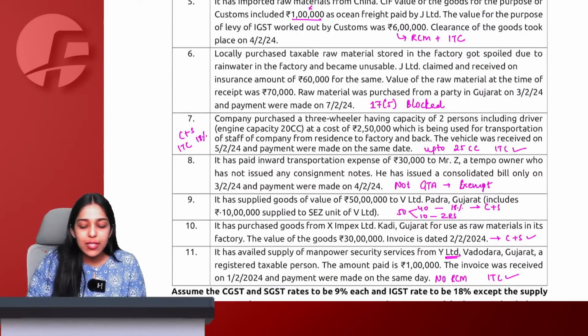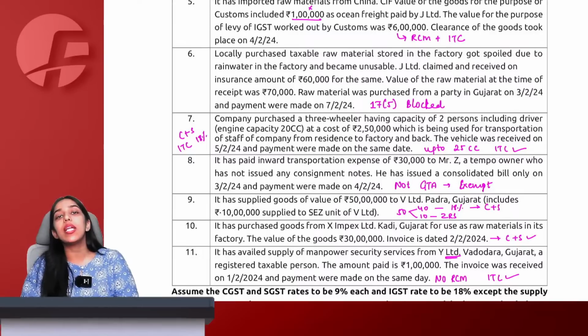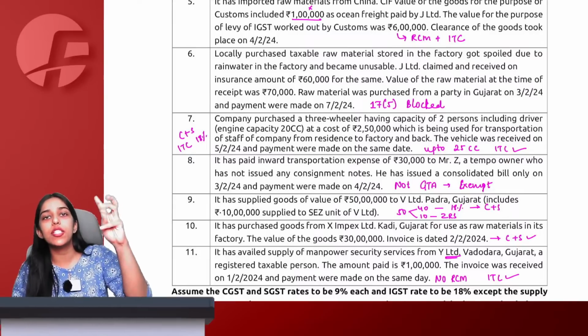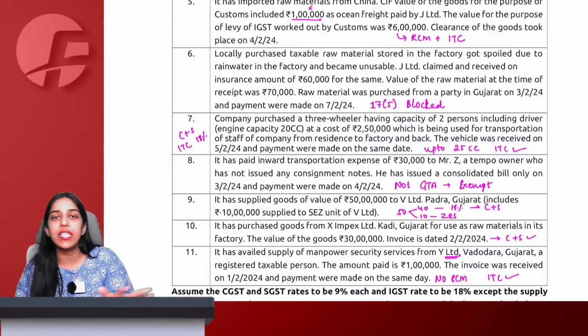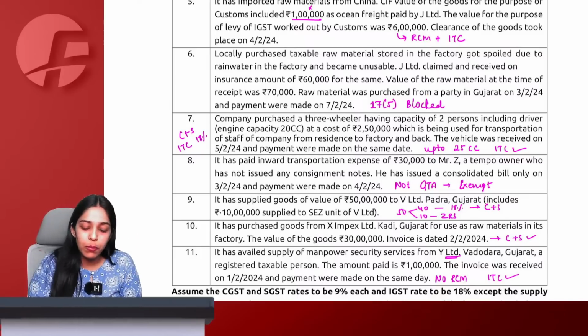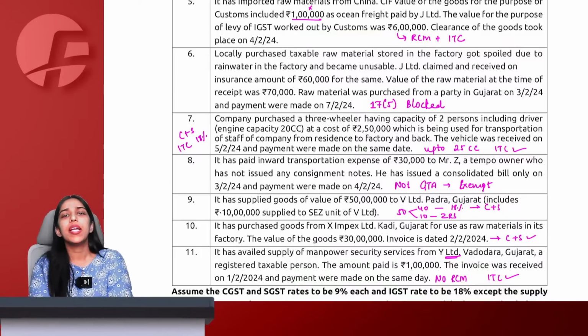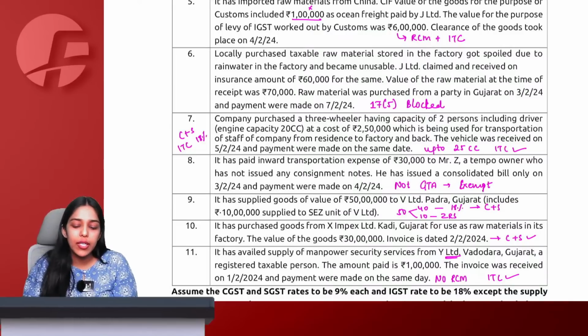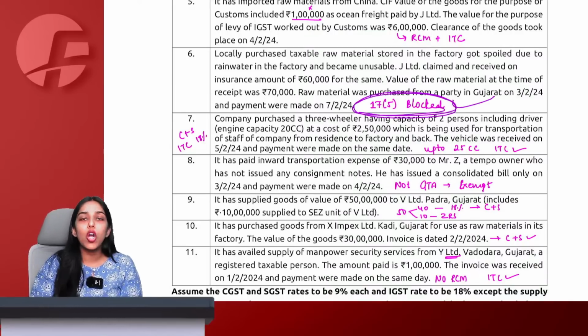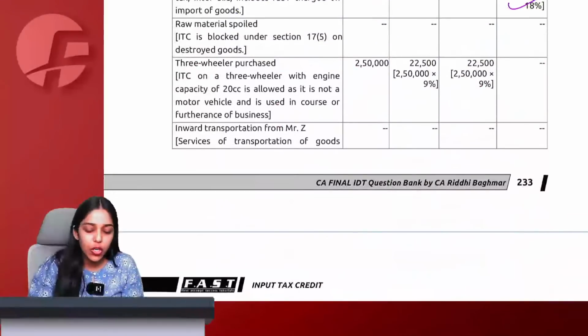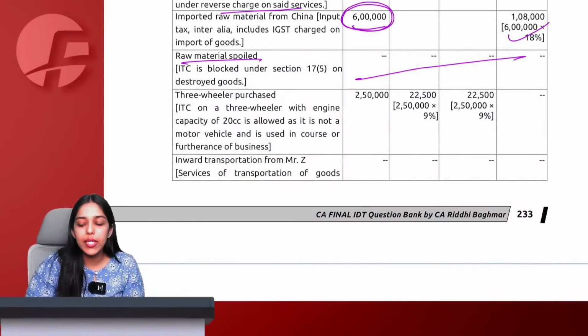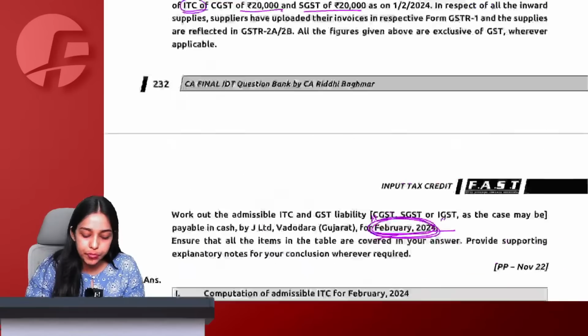Then we say locally purchased taxable raw materials stored in the factory got spoiled due to rainwater and became unusable. Now tell me, goods lost, destroyed, stolen, written off, given as free gift sample, we know ITC is going to be blocked. Even if you receive any insurance compensation for the same, ITC is going to be blocked because goods are lost, destroyed, stolen and written off. So according to section 17(5), we will say that for raw materials spoiled, ITC will be blocked.